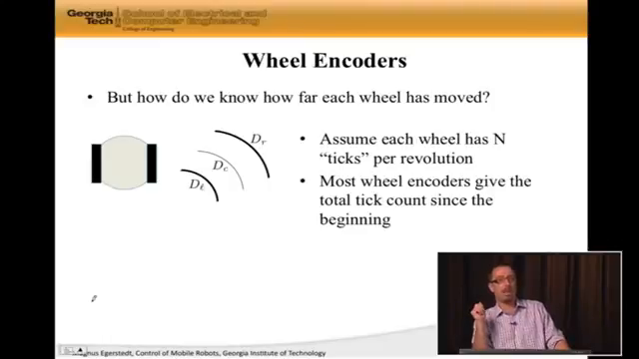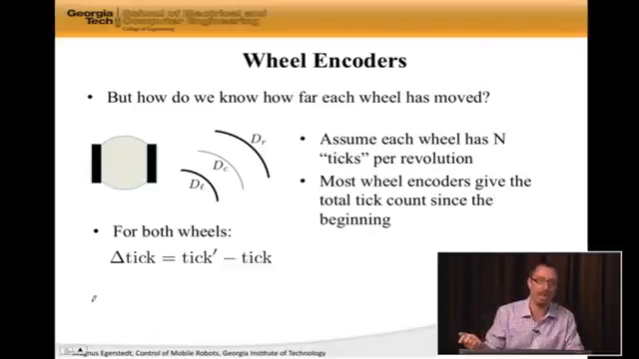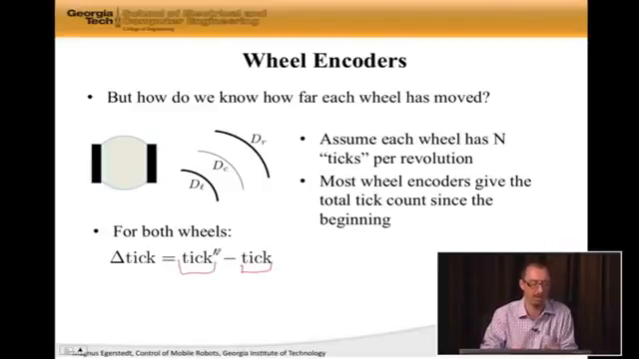Most wheel encoders actually give the total tick count since the beginning. So what you measure is how many ticks since you started the system up. So the update, I'm writing it for both wheels, the left wheel and the right wheel. You could write a little subscript, delta tick R or L if you want. But for both of these wheels, you take the old total tick count and subtract it away from the new total tick count. So this tells me what's the tick count during the time interval you just looked at.